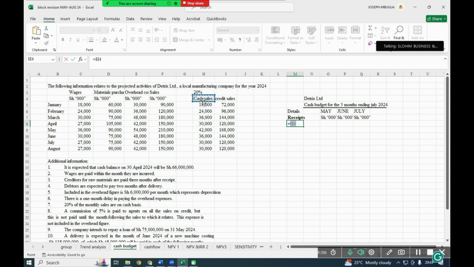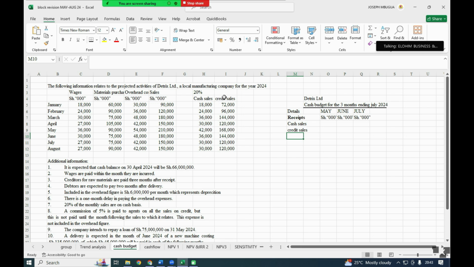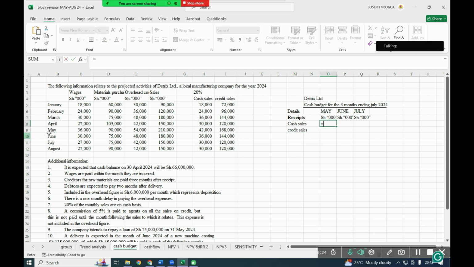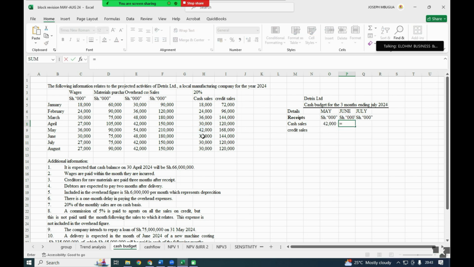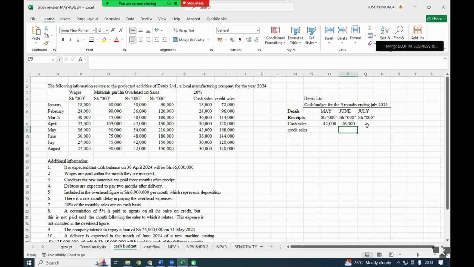So for clarity, you can either decide to work them separately or combine them. For the cash sales, remember we are receiving it directly during the month. 20% of monthly sales are on cash. So May cash sales is 42, June is 36, and July is 30.